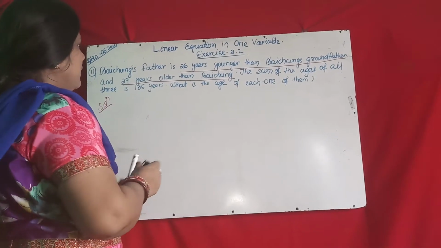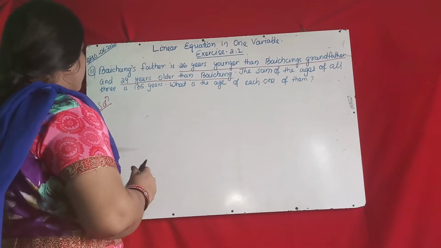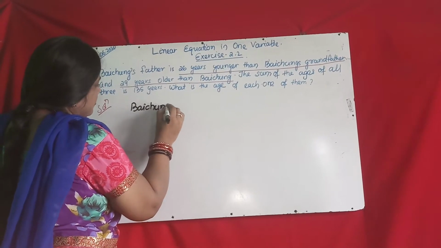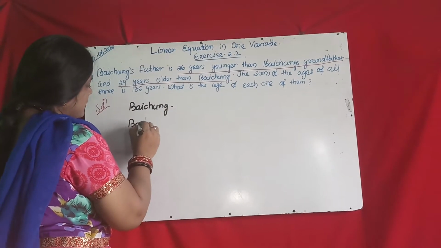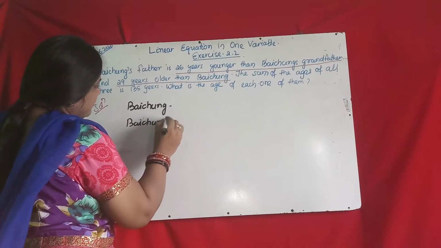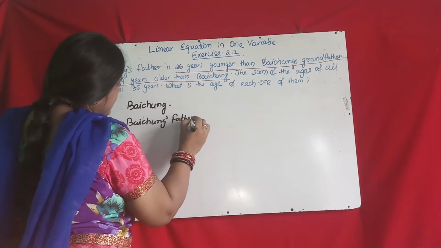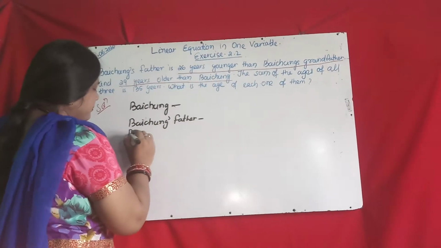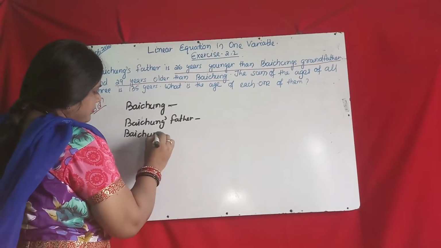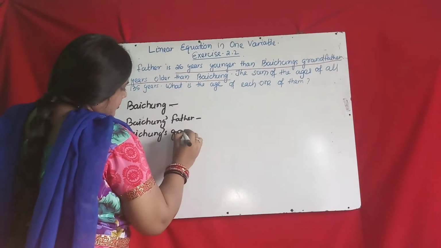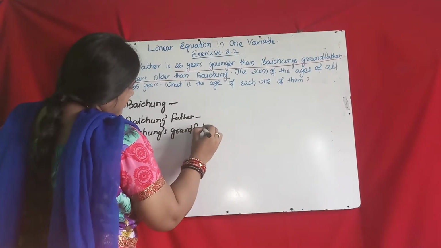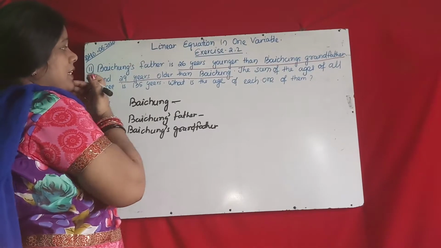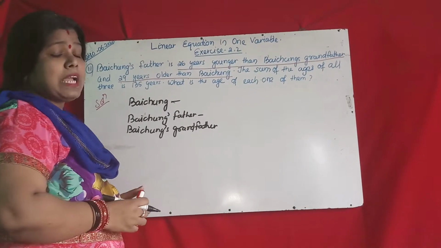Read line by line, then try to solve. So first is Baichung, then Baichung's father. Another is Baichung's grandfather. So three persons are there. In the first line given, Baichung's father is 26 years younger than Baichung's grandfather.